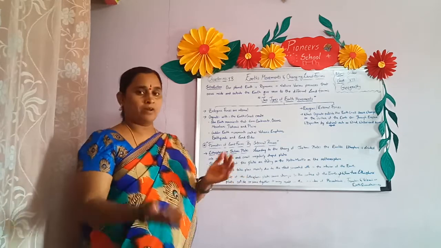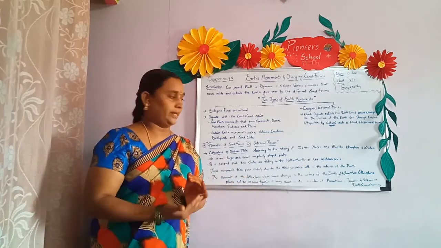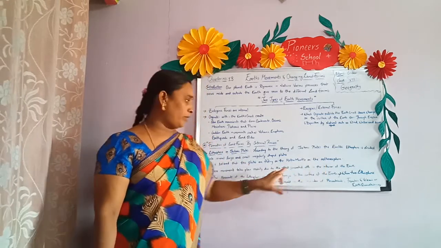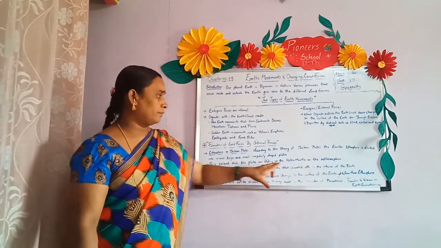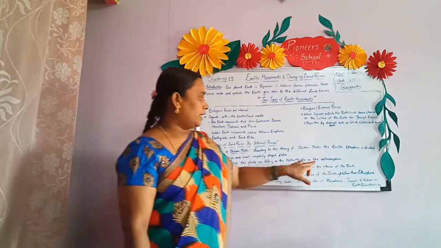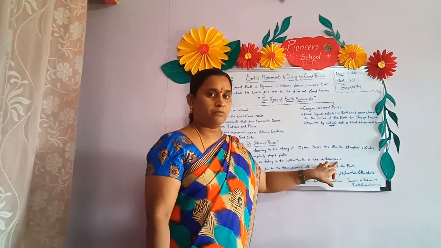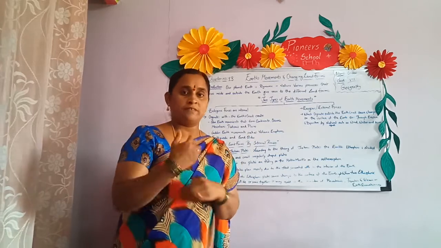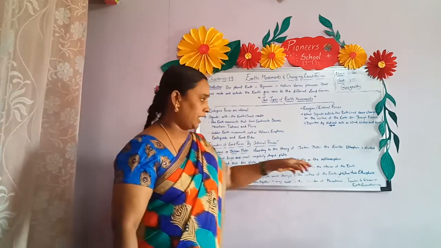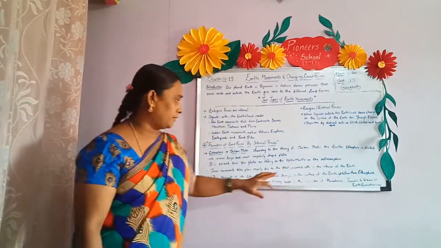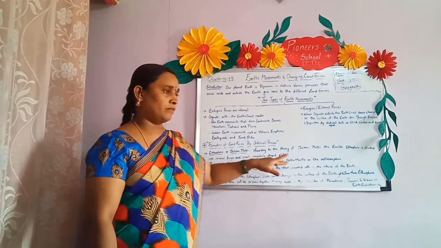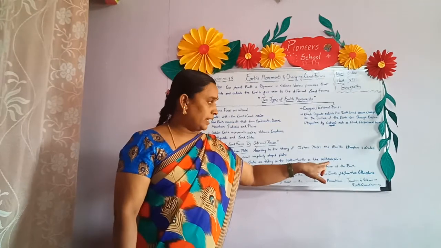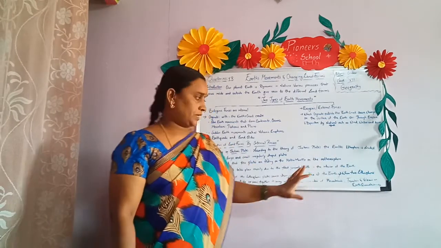These plates are always moving on that hot molten mantle, and that which has been floating on the molten material is called the asthenosphere. We call the atmosphere a layer surrounded like a blanket. In the same way, the asthenosphere is nothing but the layer on which the plates move, the hot molten. Clear, children?